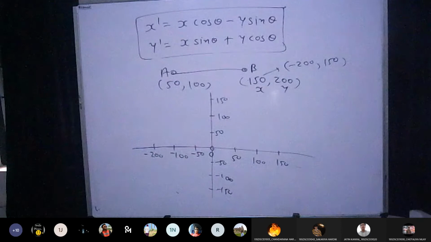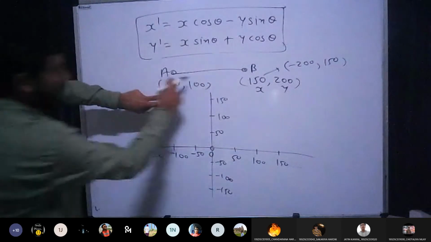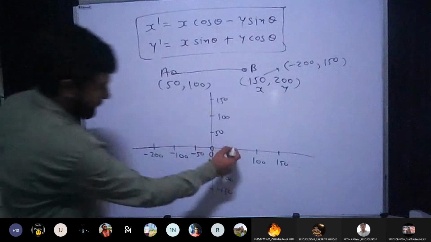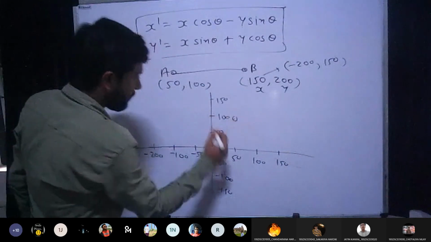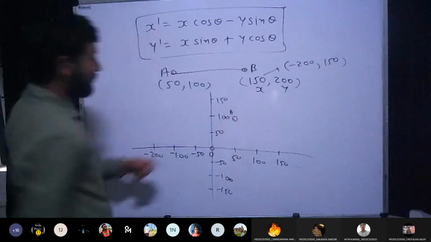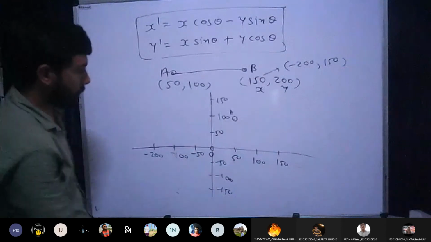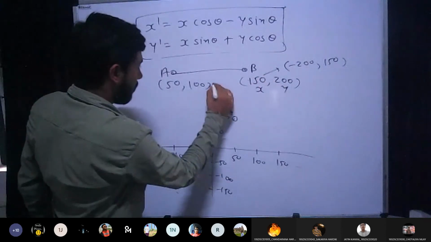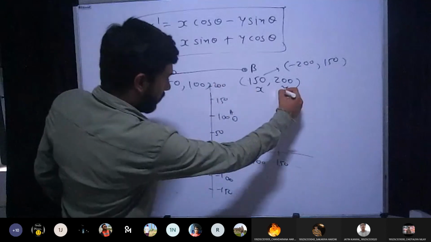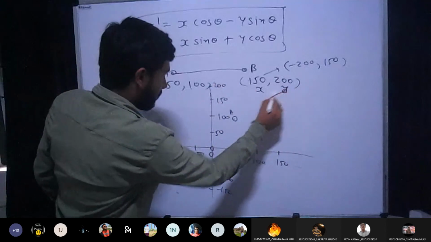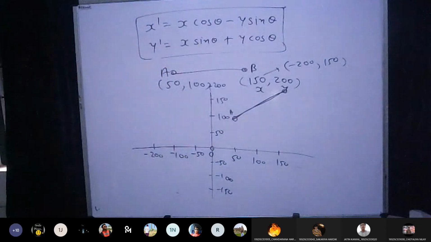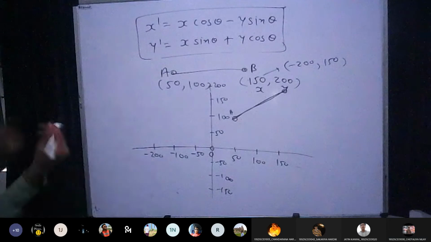So now first let me put the original points. The original point A is 50, 100. 50 in X, 100 in Y. So I'll get this point here. This is my A. Second point 150, 200. 150 in X, 200 in Y. So it will be somewhere around here. So I'll get this kind of line. Yes or no? Yes, sir.